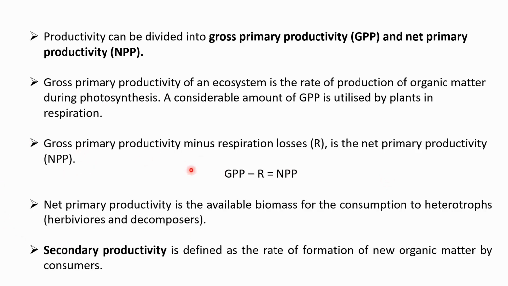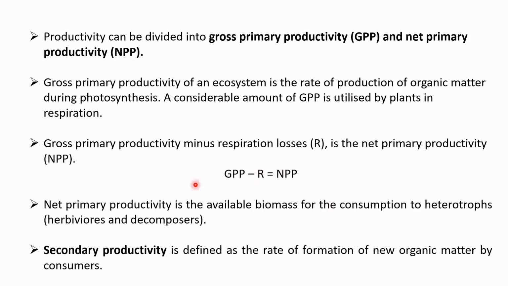So gross primary productivity minus the respiration loss is actually the net primary productivity of any plant. We may say that it's the net primary productivity of any ecosystem. Net primary productivity is the available biomass for consumption by heterotrophs, that is the herbivores and the decomposers.